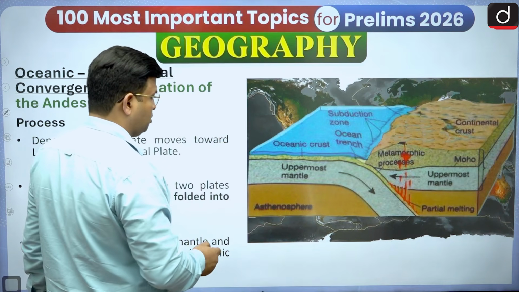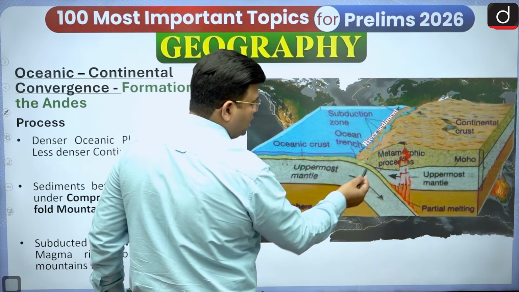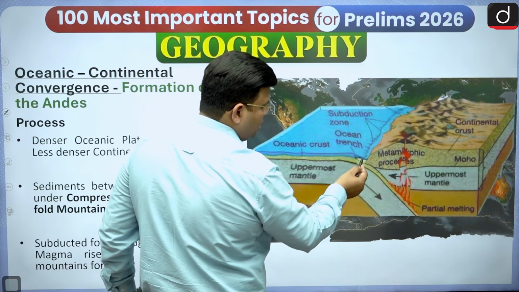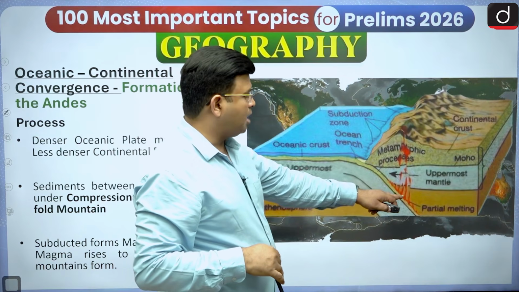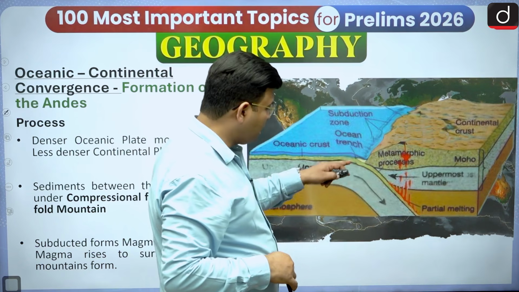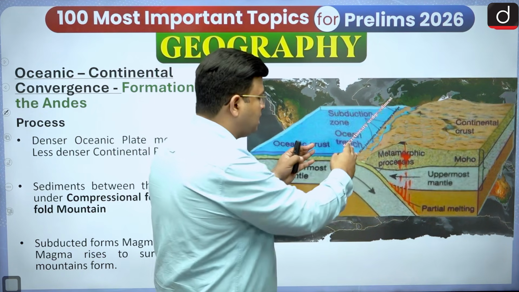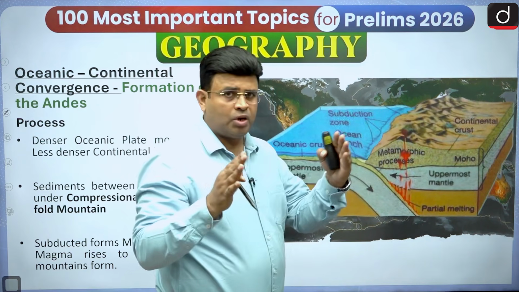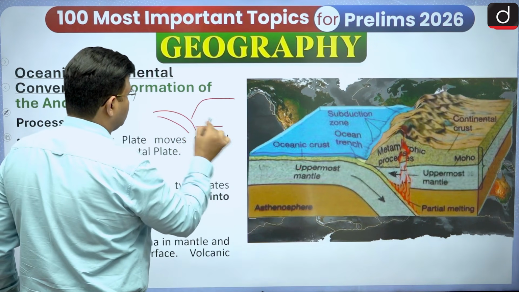Here we can see, like I said, when an oceanic plate is converging with a continental plate, the denser oceanic plate subducts below the less dense continental plate. In this region, due to friction, heat is generated and magma forms, causing volcanic eruption. Also, as it subducts below, some sediments, river sediments, will be deposited, and these sediments and some accretionary wedge sediments will start compressing. Suppose one plate is going down like that, and another plate is over there, ocean.